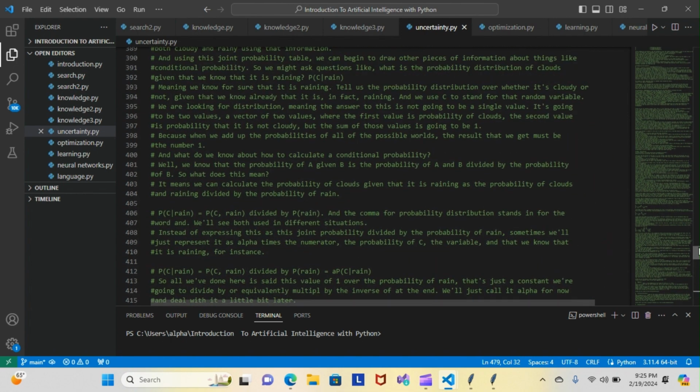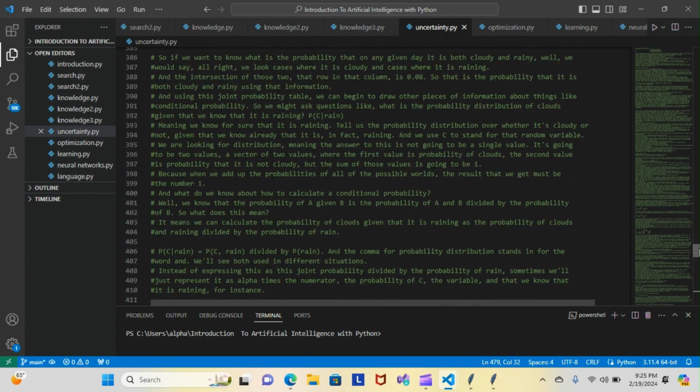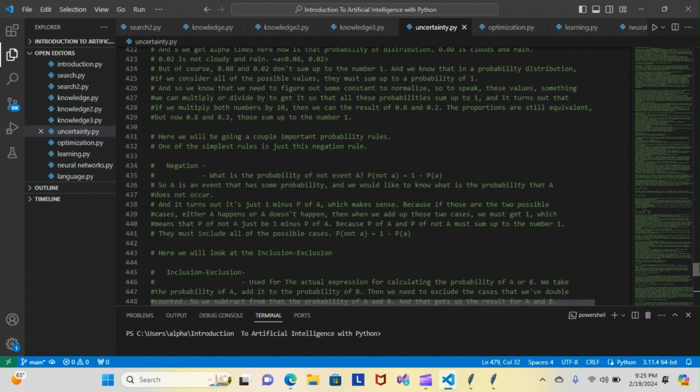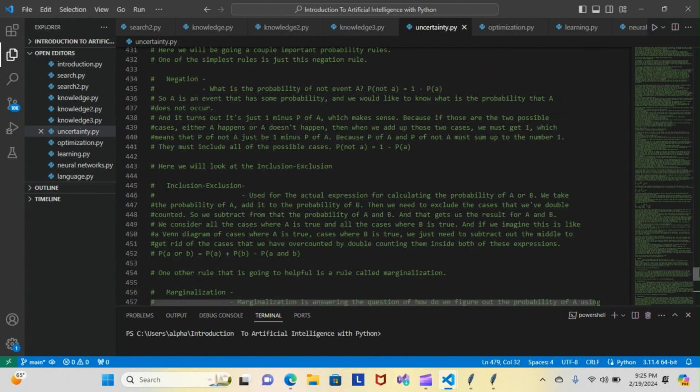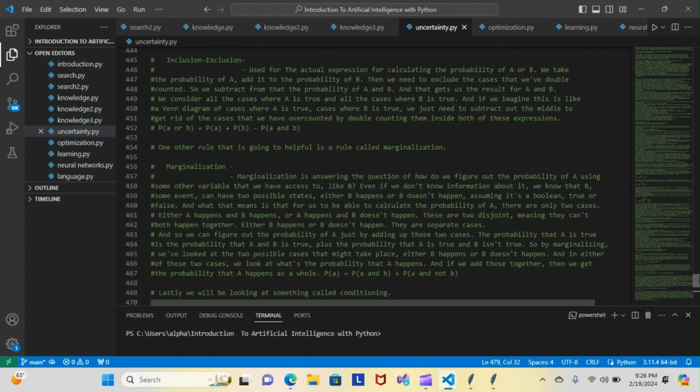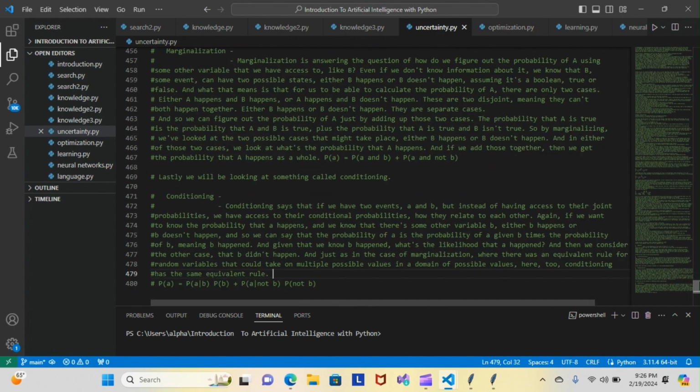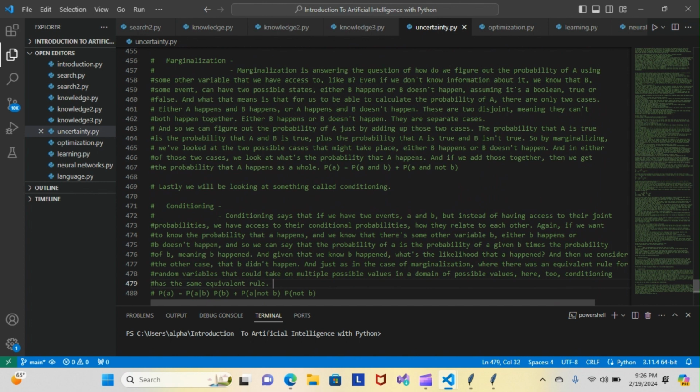So that was just one of the extra rules that we went over tonight. Let me see if I get it. Yeah, so we have negation, we have inclusion-exclusion, we read marginalization, and then we had conditioning. So that's some of the things we went over tonight, and we're going to keep moving forward.